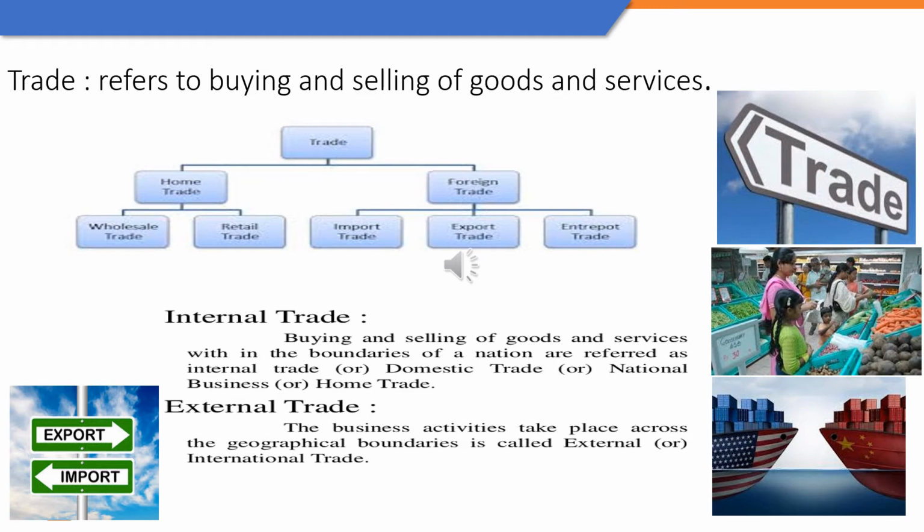So there will be another country C that will be buying from B and then selling it to A. That is known as entrepot trade. So since all this import, export and entrepot do not happen within the boundaries of one country and other countries are involved, it is termed as external trade or the foreign trade.